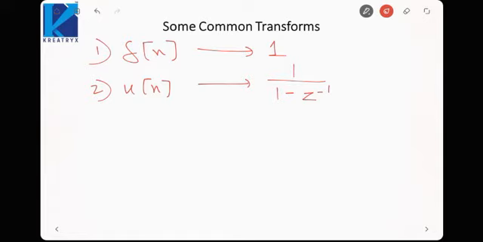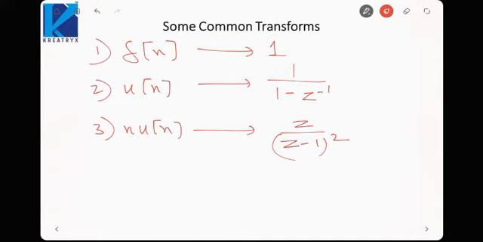If I keep a equal to 1, it will be u[n]. Similarly, for n u[n], the z transform would be z upon (z minus 1) whole squared.